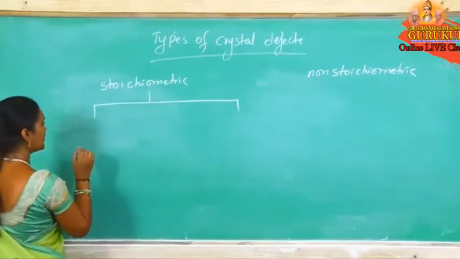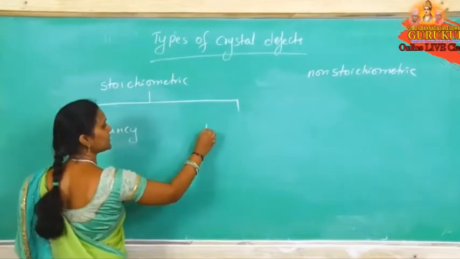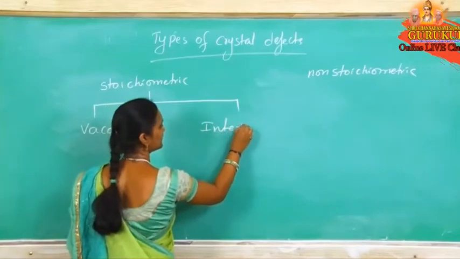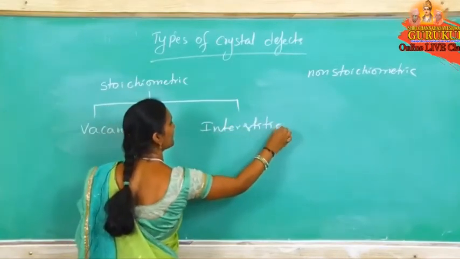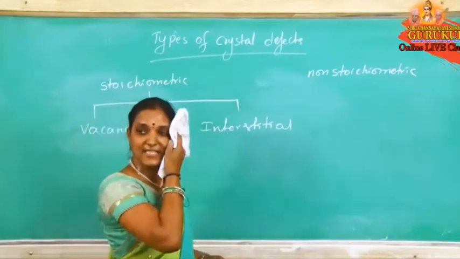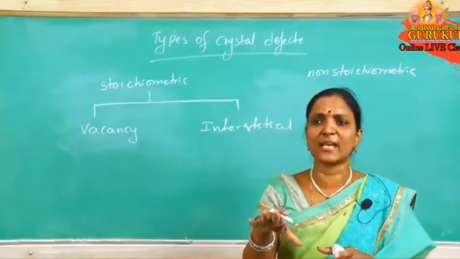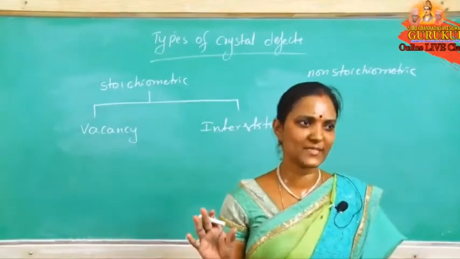Now here, the stoichiometric defects are vacancy defect and interstitial defect. So what is this vacancy defect? Vacancy, it is in the name only. Vacancy means empty spaces, empty spaces we are getting.